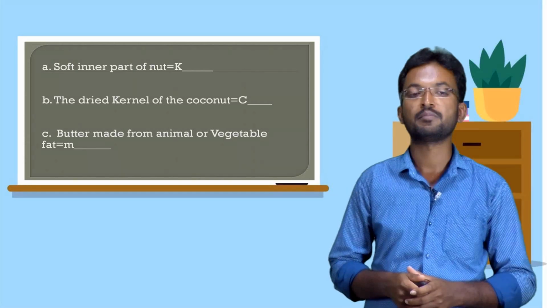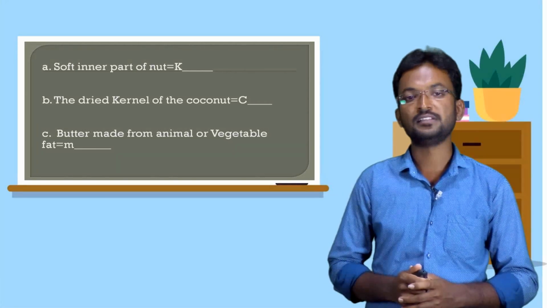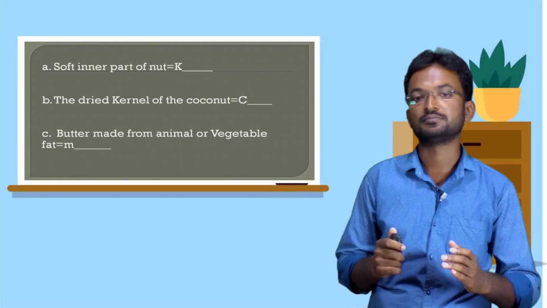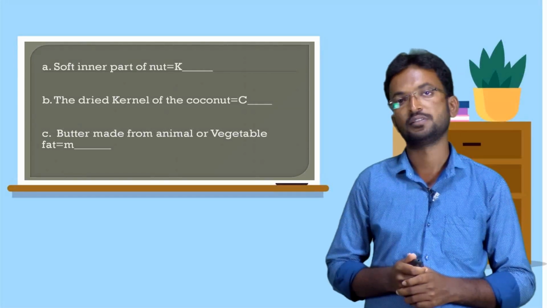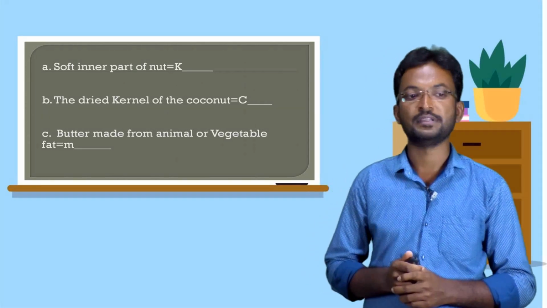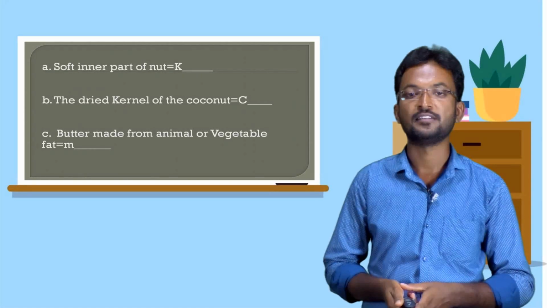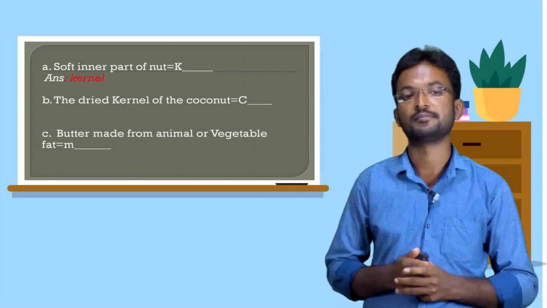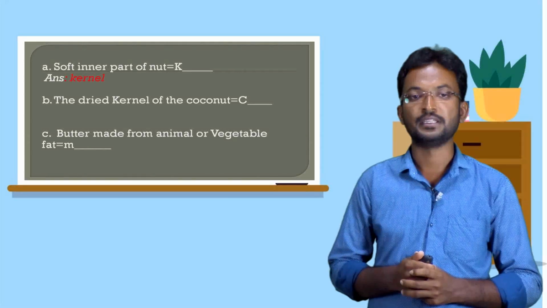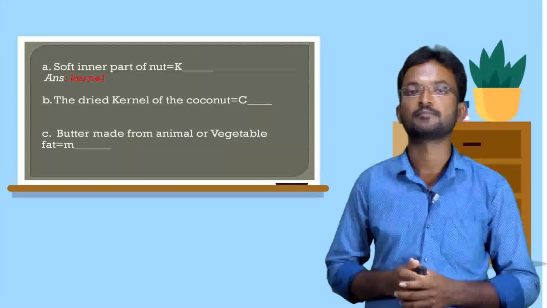Question number 1A. Soft inner part of a nut, dash. The first letter clue is K. The answer is kernel. Soft inner part of a nut is called kernel.